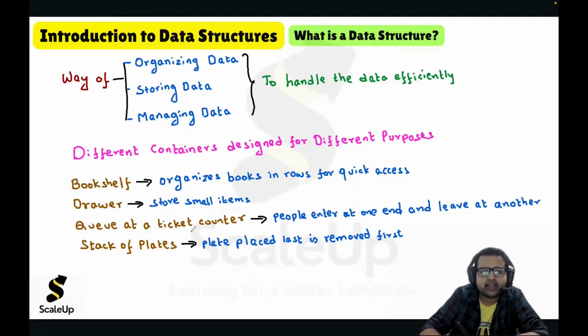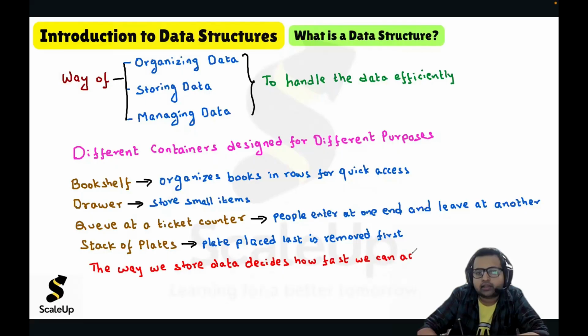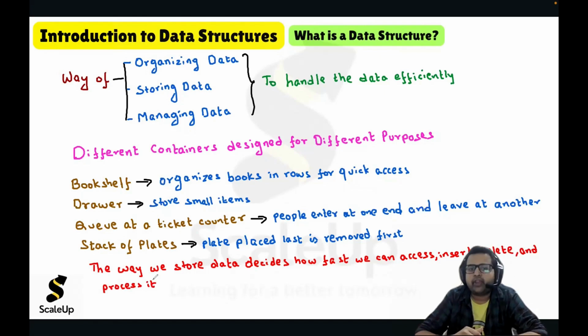The main idea is that the way we store data decides how fast we can access, insert, delete, and process it. So the way we store data decides how efficiently we can handle the data. And hence it is very important. Data structures and algorithms, DSA, are very important.